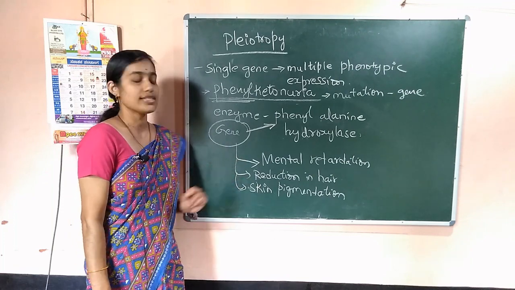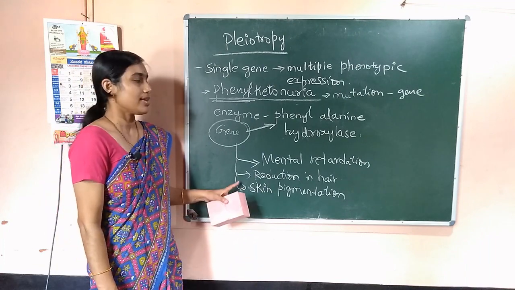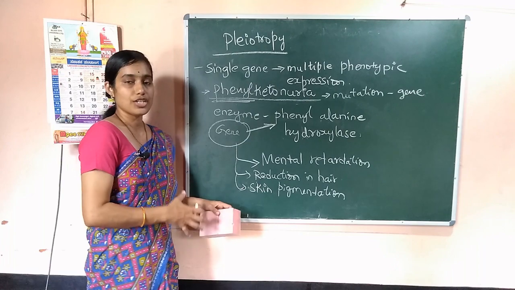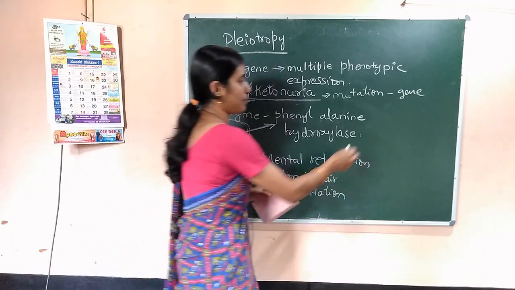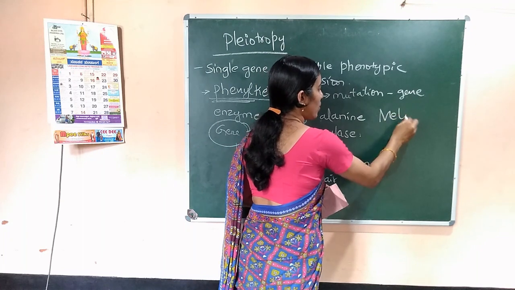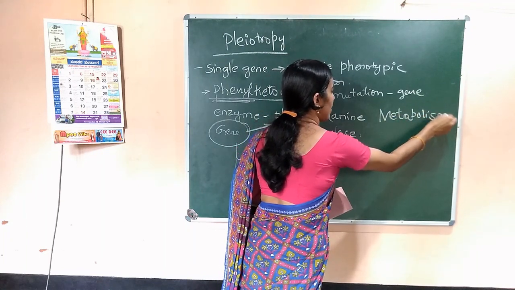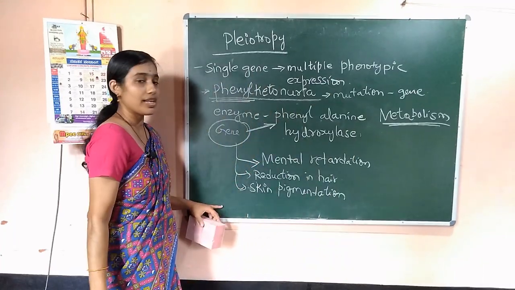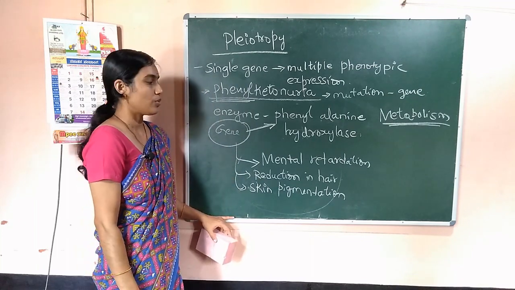So what is the reason for this pleiotropy? The reason for pleiotropy is that the gene interferes with metabolism. When metabolic pathways or metabolic processes are affected, then the effect is seen in these different expressions.